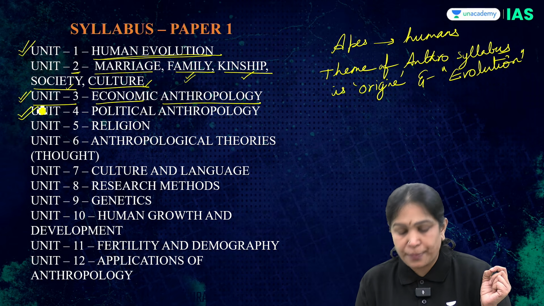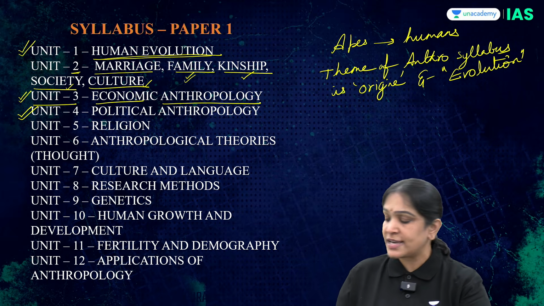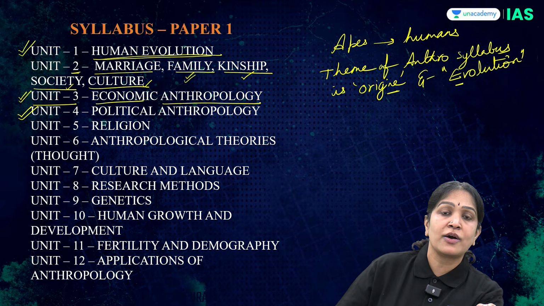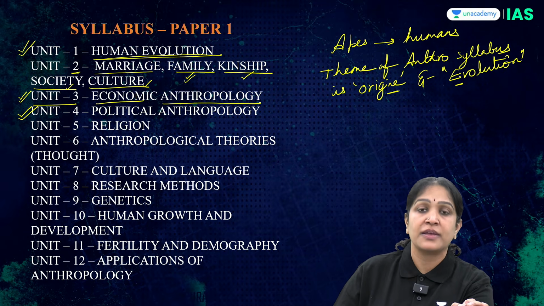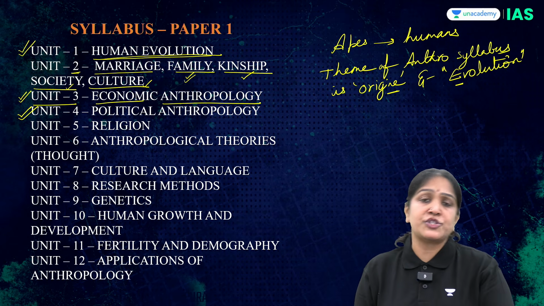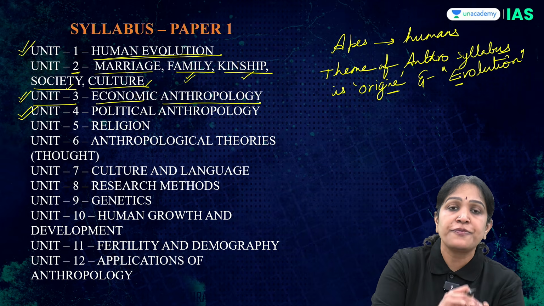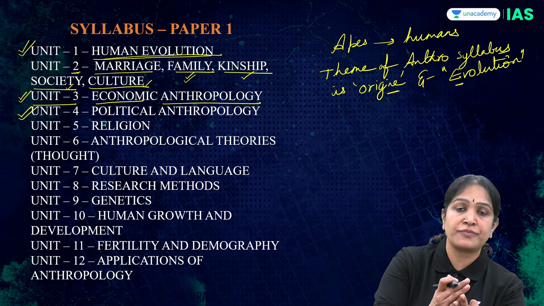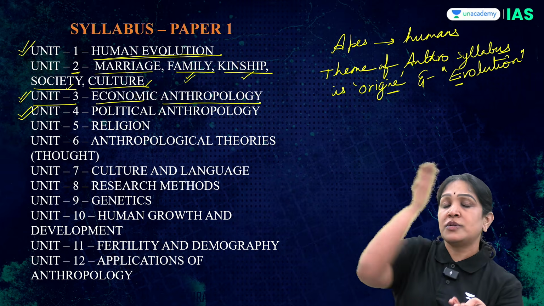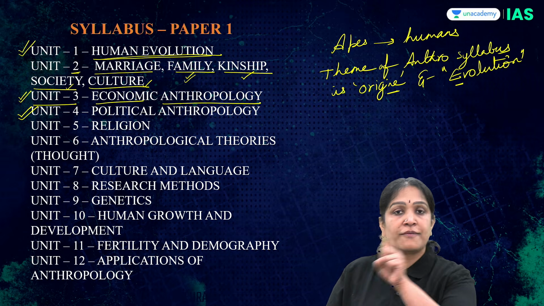In unit 4, political anthropology, we study how political organization originated and evolved. What is the most primitive political organization, like a family head, a clan head, to a tribal chief. Like that, how did political organization originate? What is the first form of government? What is the next form of government? From the first form of political organization to the present form of democracy, how did political organization gradually evolve?